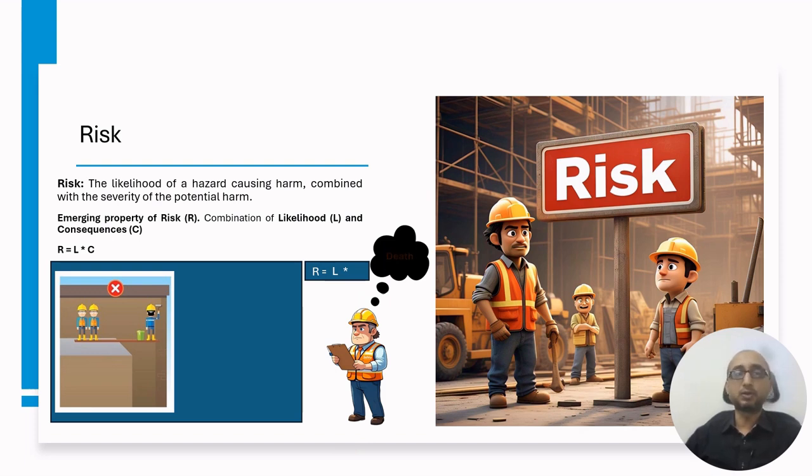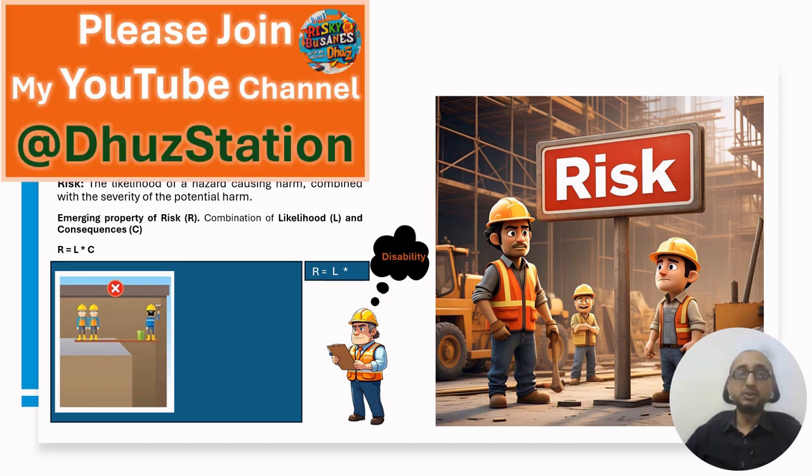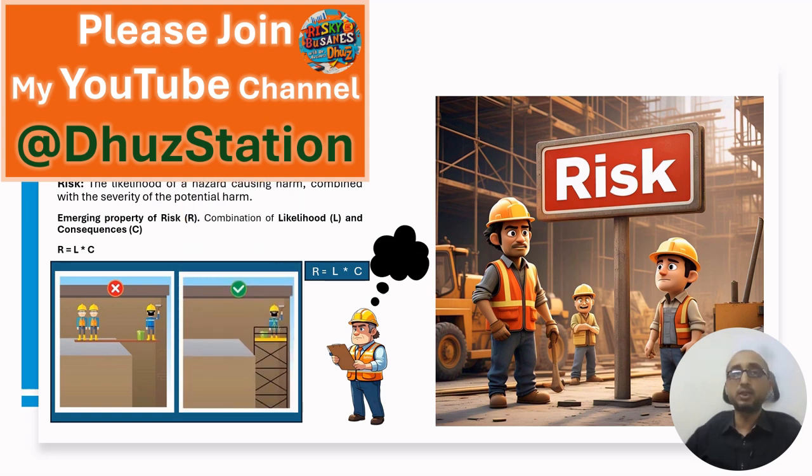What if the worker falls? He will die, maybe. Maybe his bones will break. Maybe he will be disabled for life. Maybe we have to bear different costs, medical costs, fines, compensation, etc. So you see, these factors that we have now described are the consequences that may come in the case of the incident. These things are called consequences, outcomes. So by combining the likelihood and consequences, what do we get? We get the value of the risk.